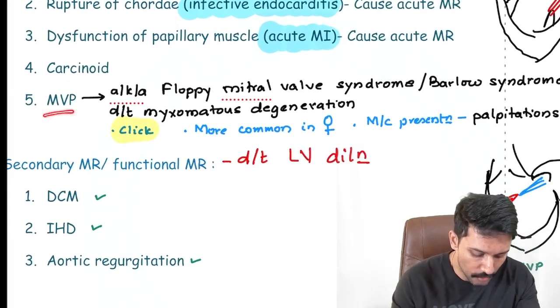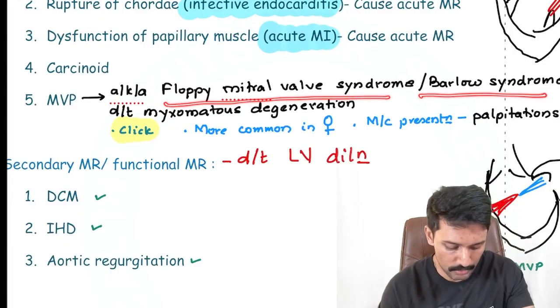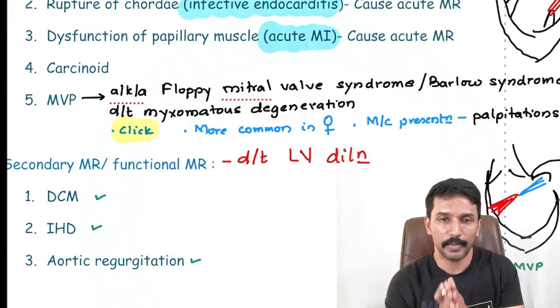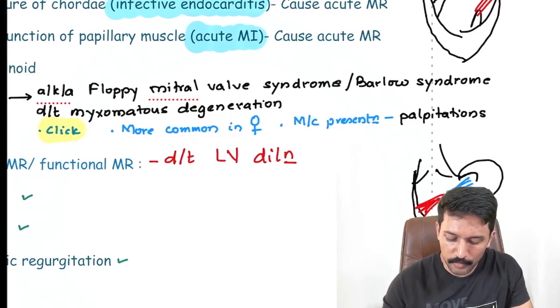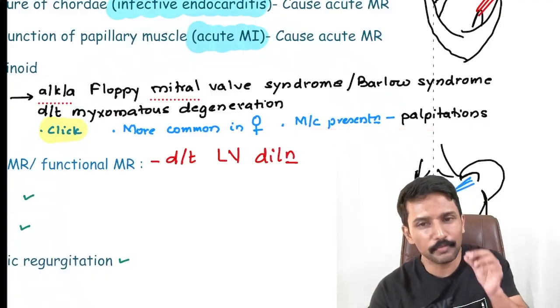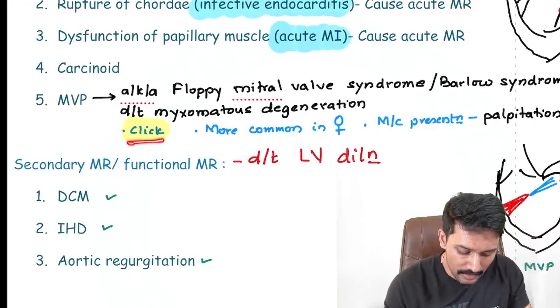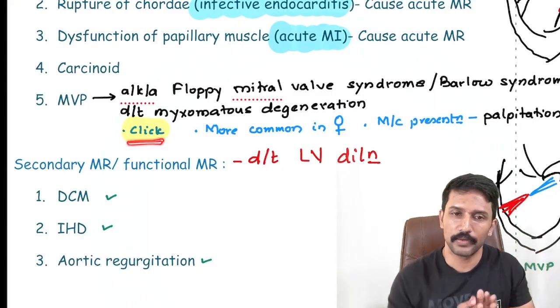Particularly, I want you to pay attention to mitral valve prolapse, which is also known as floppy mitral valve syndrome or Barlow syndrome, where there is myxomatous degeneration of the mitral valve. This is typically more common in females, and the most common presentation is palpitation. So if there's a question talking about a young female with palpitation, and they specifically mention that a systolic click is heard, it is always pointing towards mitral valve prolapse.